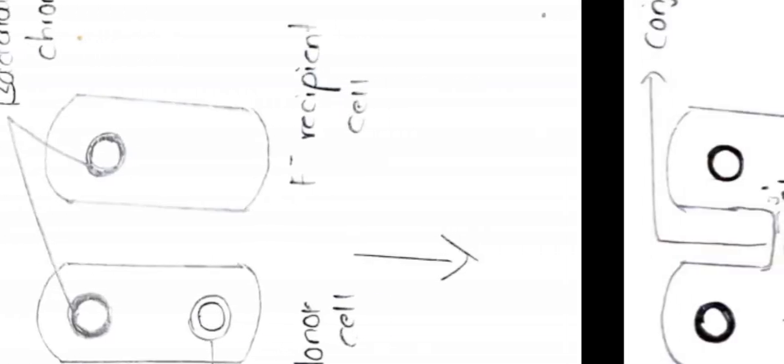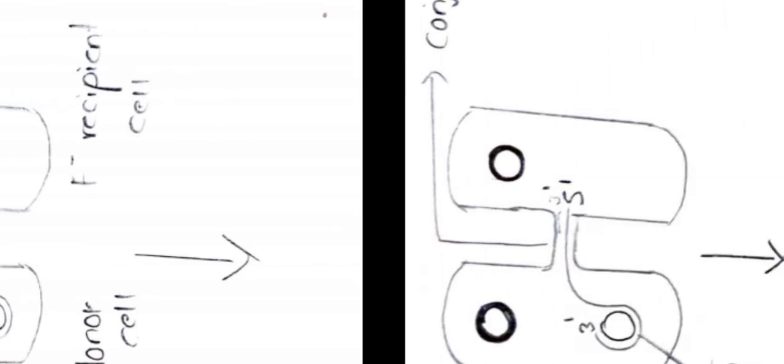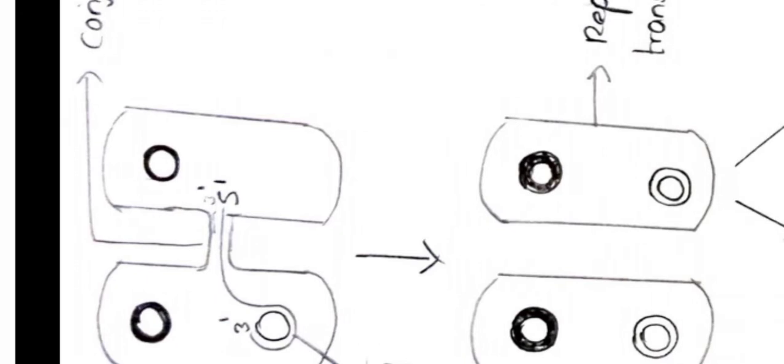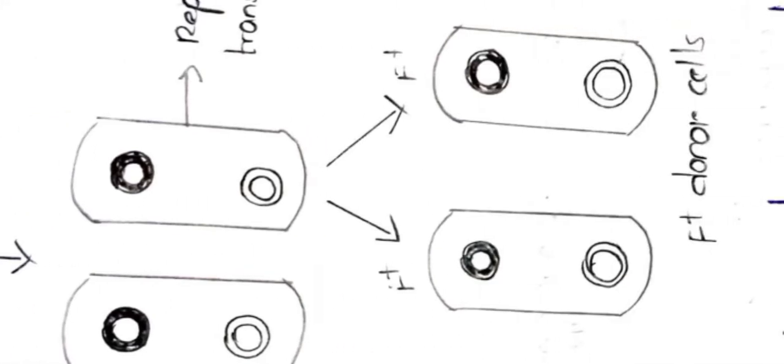In the case of F plasmid, the donor cell contains an additional F factor or F plasmid, and this F plasmid is transferred to the recipient cell through a conjugation tube. Now the recipient cell will contain both the F plasmid and also the genetic material which it already carried.